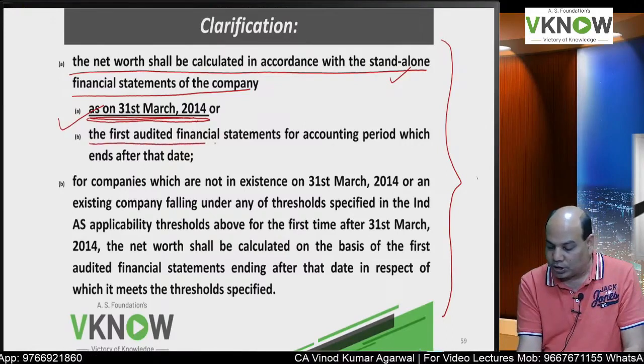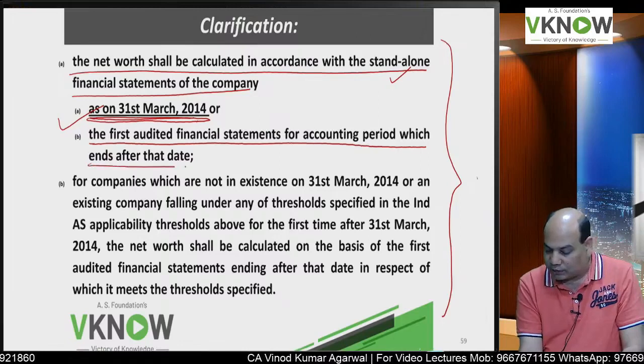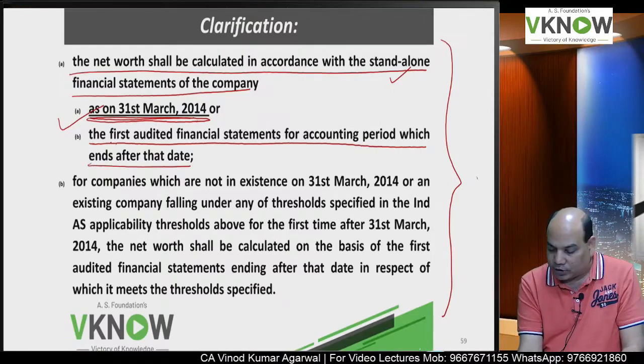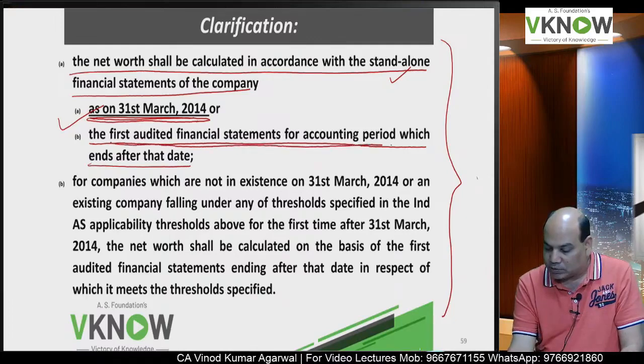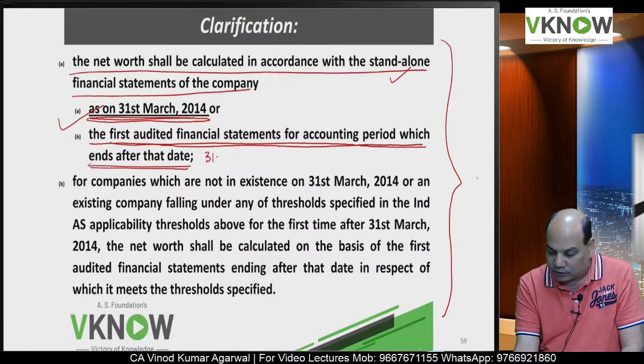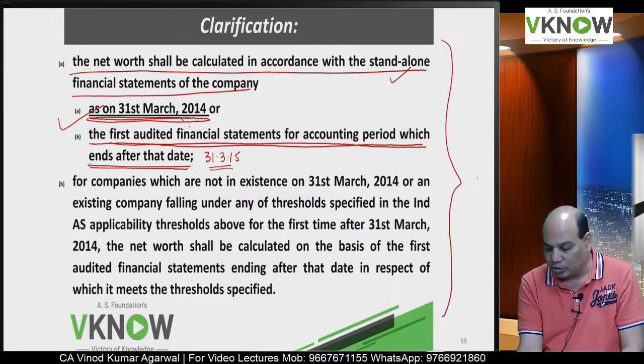Or we can take the net worth on the first audited financial statement for accounting period which ends after that date, means we will take 31st March 15. We can take 31st March 15 also, or any other date between these two dates.